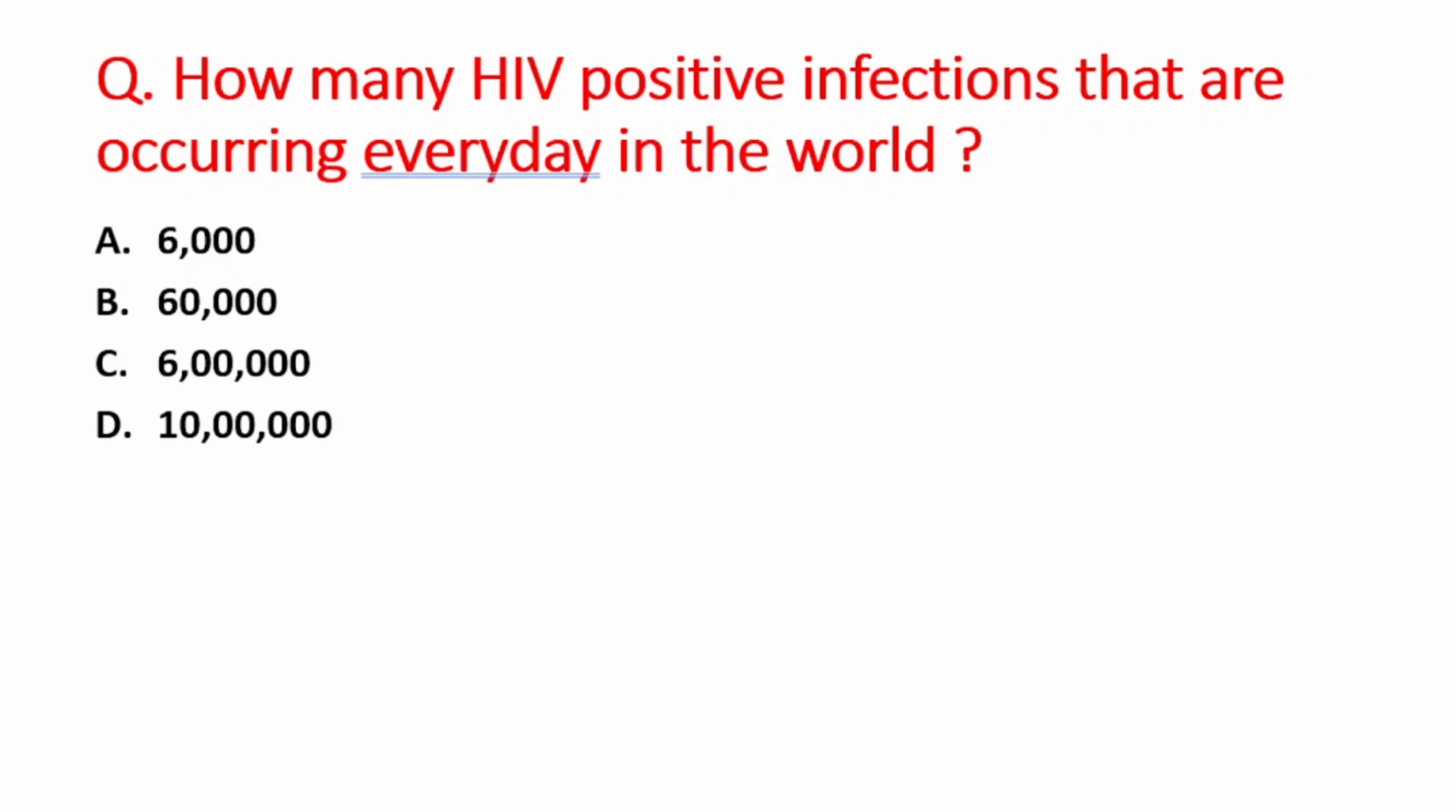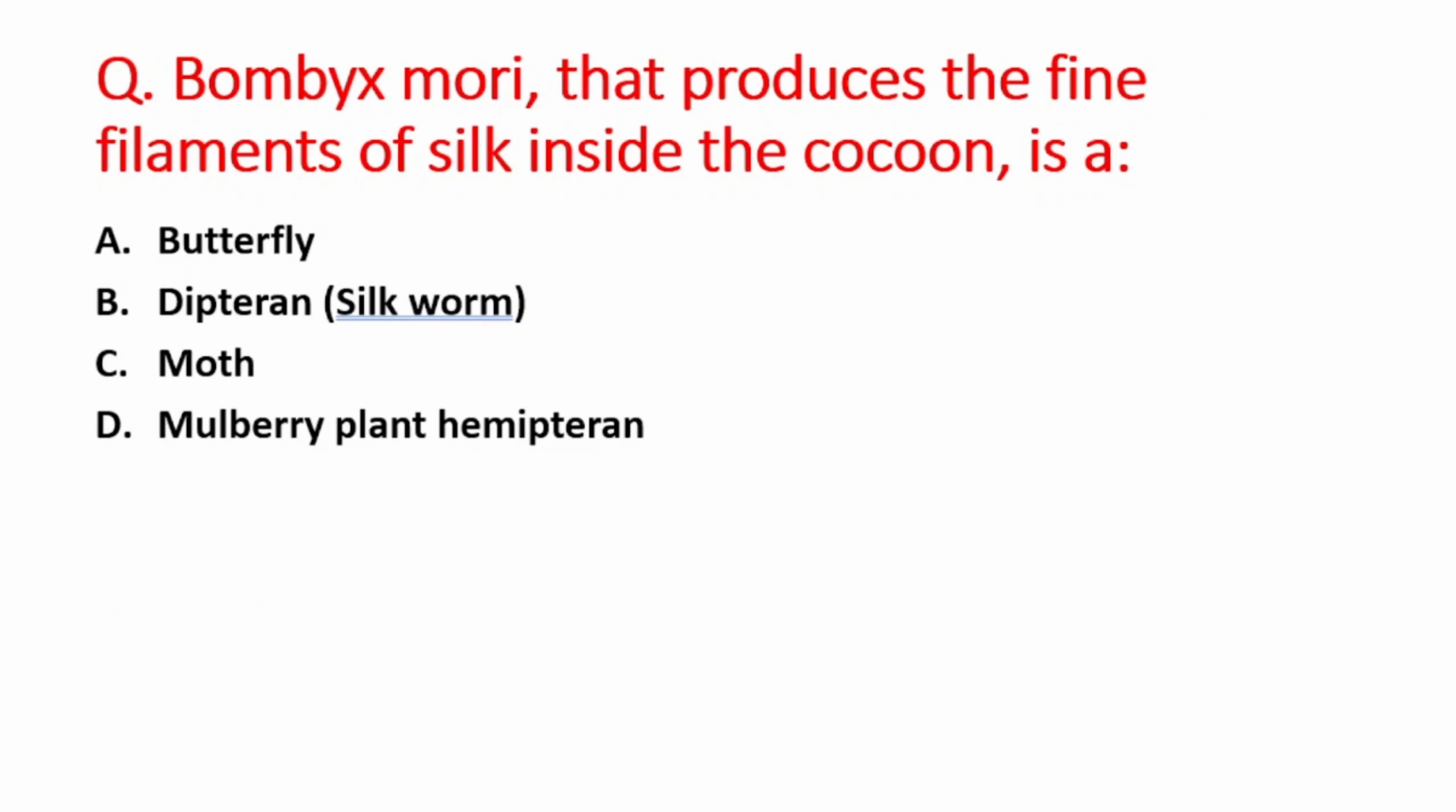A option is 6,000, B option is 60,000, C option is 6 lakh, and D option is 10 lakh. So right answer is option A, that is 6,000. Next question is Bombyx mori that produces the fine filament of silk inside the cocoon is: A option is butterfly, B is dipteran, that is silkworm, C is moth, and D is mulberry plant hemipteran. So right answer is option C, that is moth.